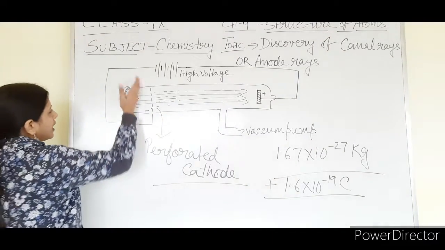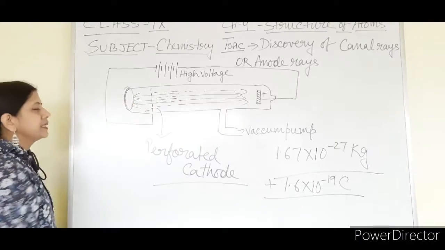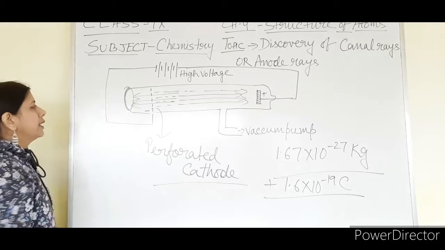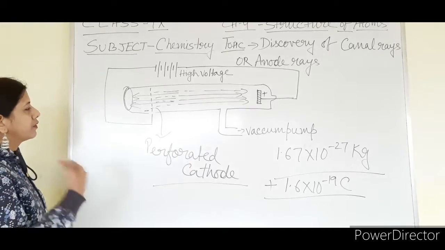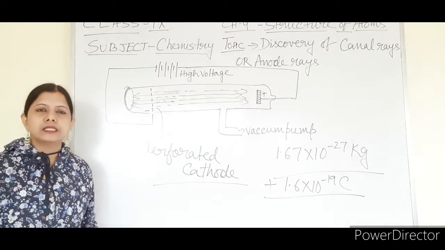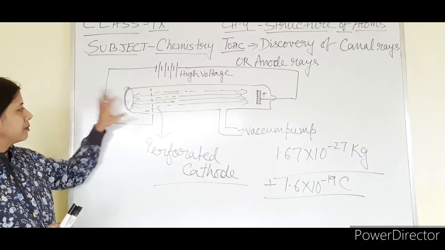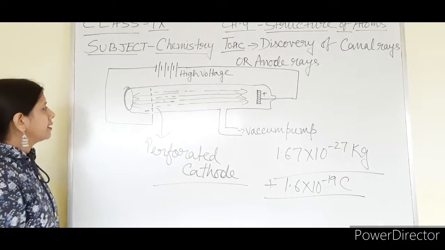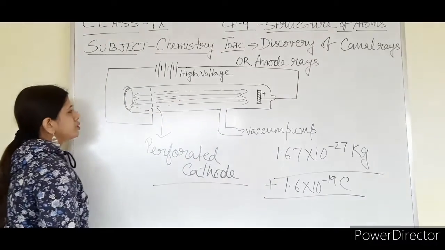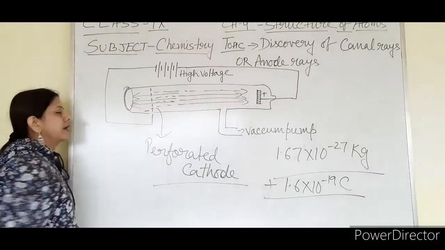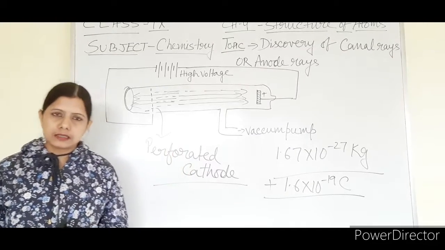After passing, they strike this portion of the discharge tube, and a particular glow has been seen here. This glow is due to some new kind of rays which has originated from the anode and traveled through the perforated cathode, and the glow can be seen here. That is the reason I have drawn some rays traveling this side, arrows are here, and those rays traveling this side, the arrows are here. So I have drawn arrows in both directions to make you understand.